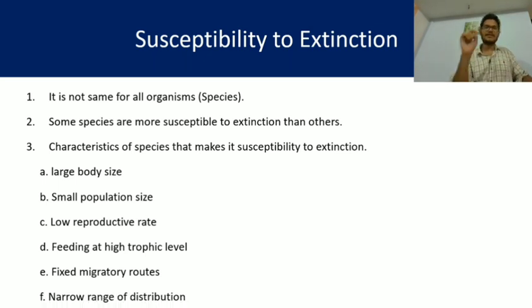The last one, narrow range of distribution. If they are not distributed worldwide, then the chance of their extinction is more. So this is all about the susceptibility to extinction, and the characters of the organisms that have more chance of extinction.